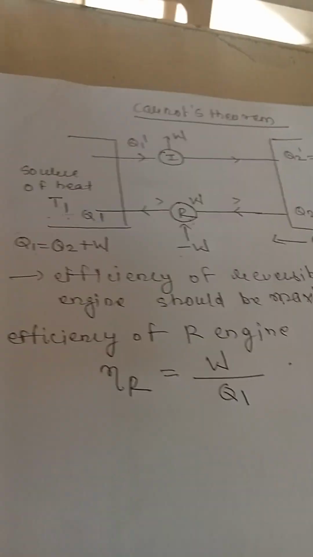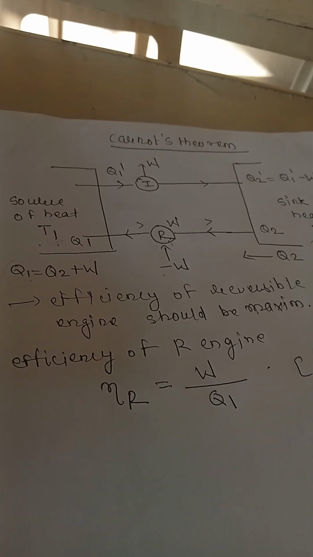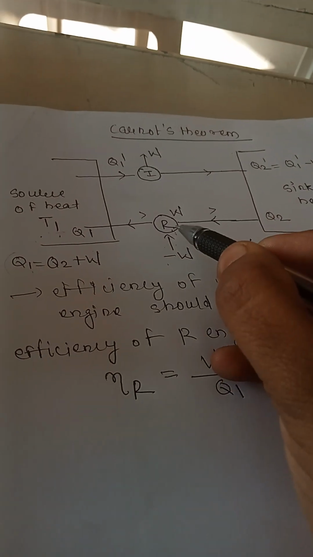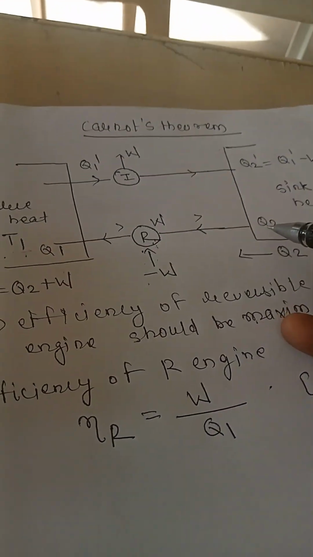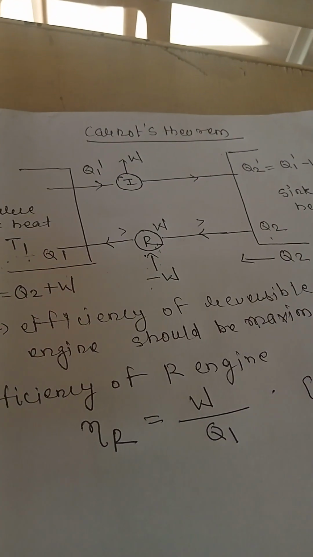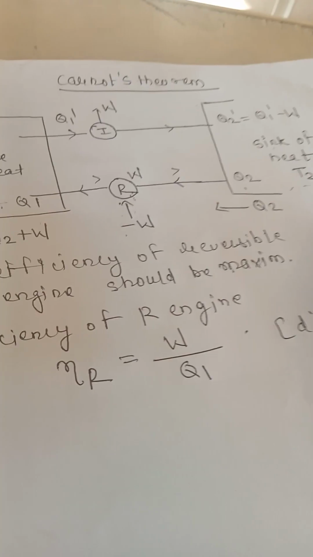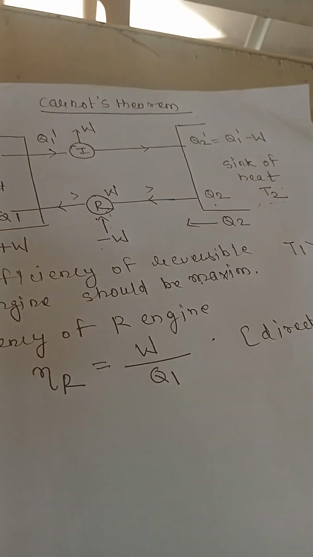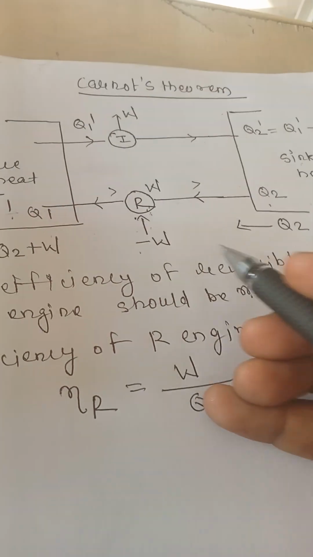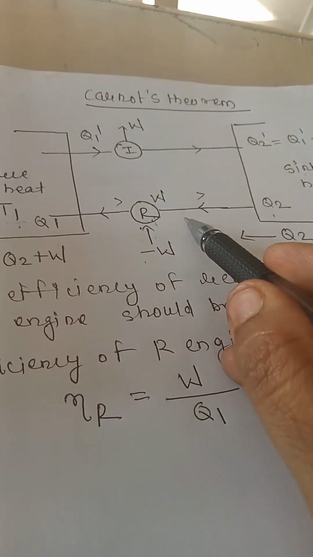And in the reverse operation, what will happen? The engine R absorbs heat Q2 from the lower temperature. The sink is at the low temperature. Always remember, the temperature of the source is greater than the temperature of the sink.